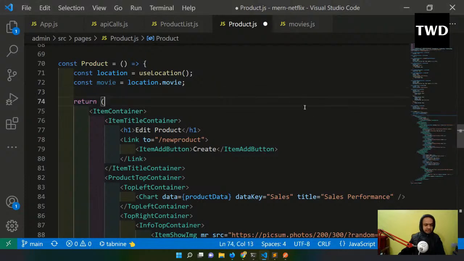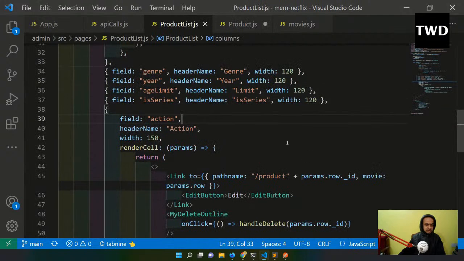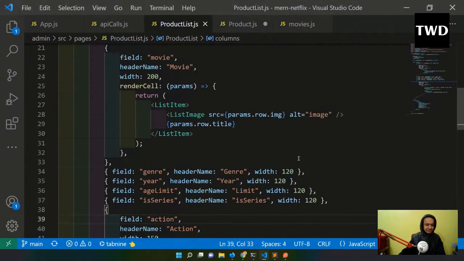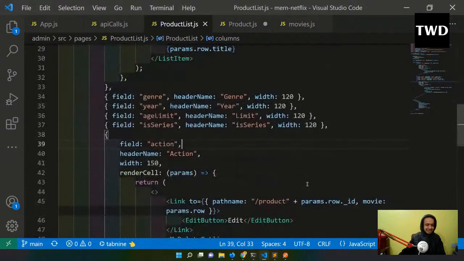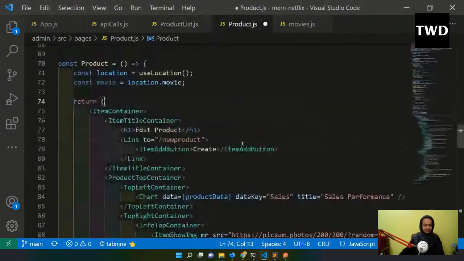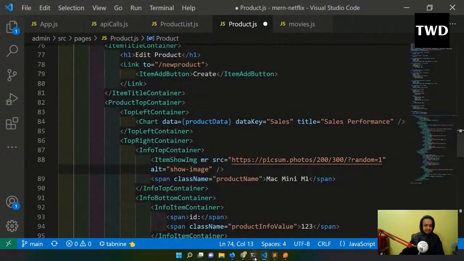Now what am I going to do here? See, this action is actually for the edit I'm doing here. This is not the delete. This is for the edit and all. Let me see whether I'm getting some error. No, I'm not getting any error.